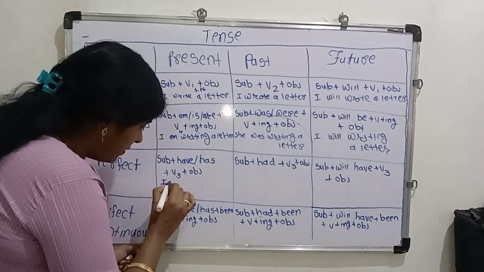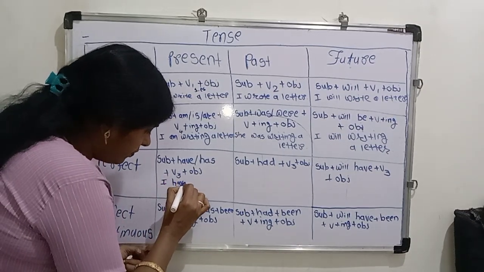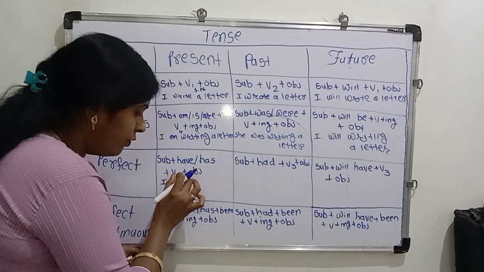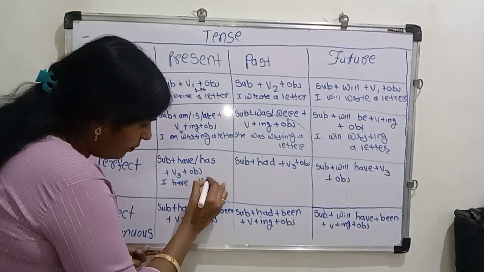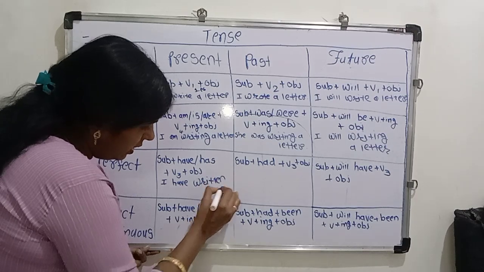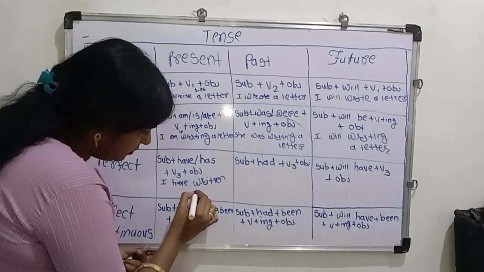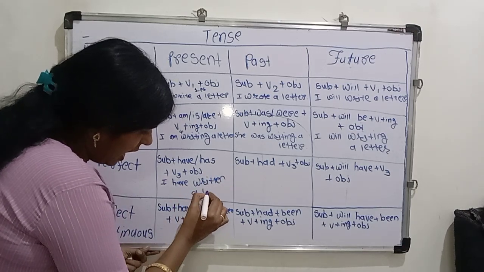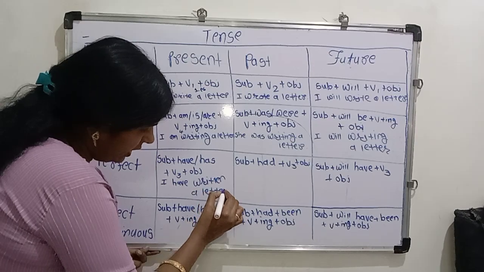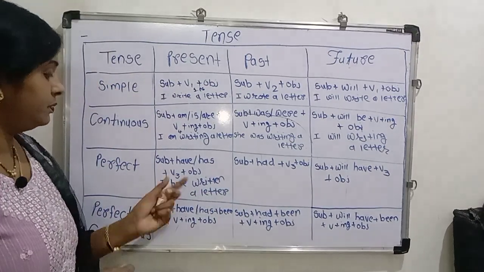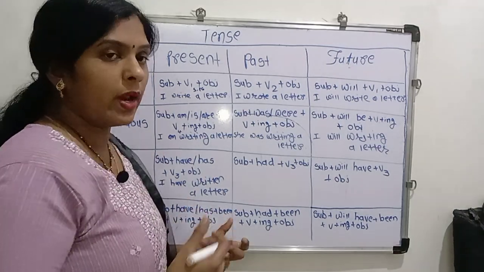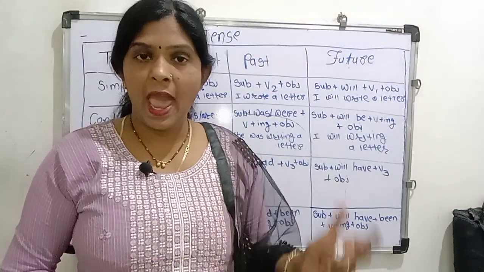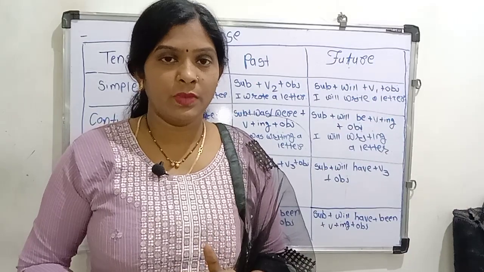I have, verb in a third form. I have written a letter. I have written a letter. I give you some more examples. She has bought a car.